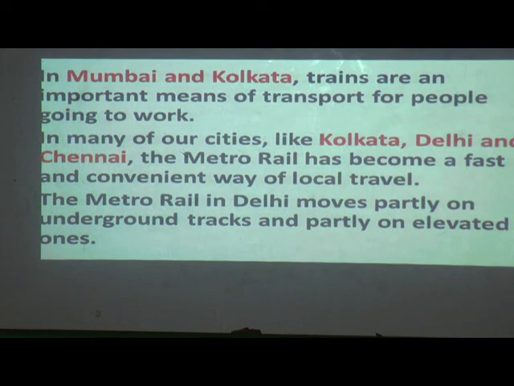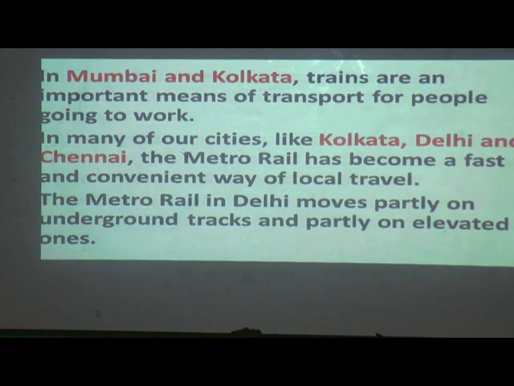In many of our cities like Kolkata, Delhi and Chennai, we have a metro rail which runs on electricity and is a very fast and very convenient way of local travel. Within cities it moves as a local train, and it is very convenient for the people to move.